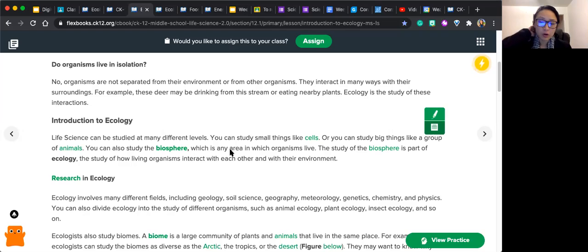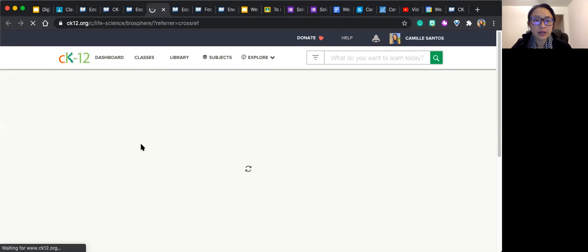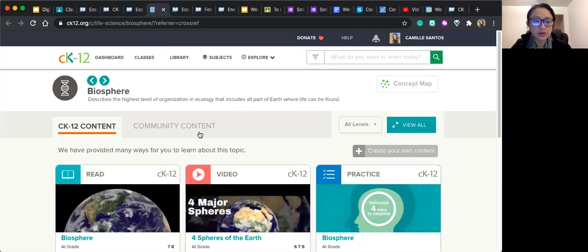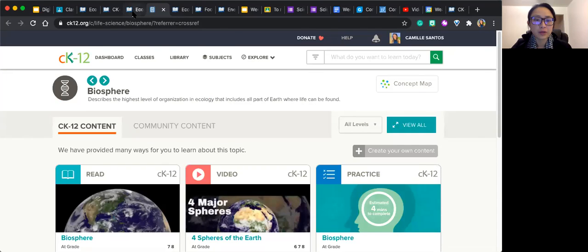So we learned about biomes. There's actually a section in this book about biomes if you want to look at that. The study of the biosphere is part of ecology, the study of how living things or organisms interact with each other and with their environment. You'll notice these green words are in bold. They're hyperlinks and they will bring you to more resources once it loads. So you can read more about biospheres here. We're not going to do that right now. I'm going to go back.